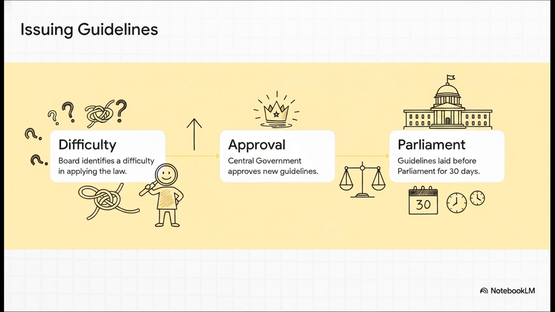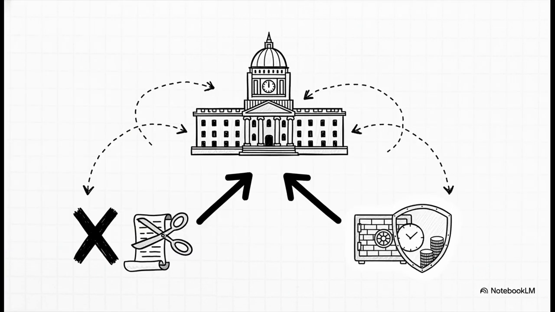But Step 3 introduces some strict checks and balances. Every single guideline issued must be laid before each House of Parliament while it is in session, for a total period of 30 days. And this is all about Parliament retaining total oversight. During those 30 days, both houses can agree to modify the guideline or just annul it entirely. If it gets modified, it only takes effect in that new form.